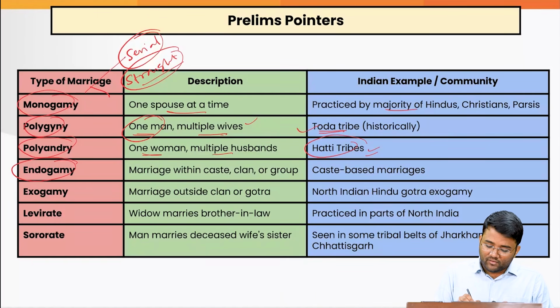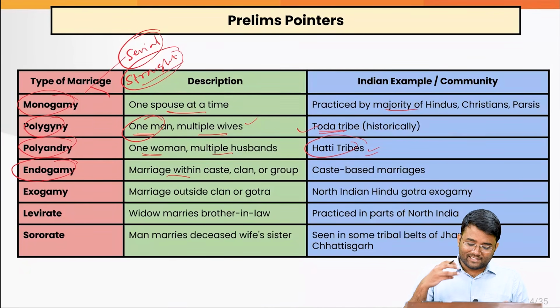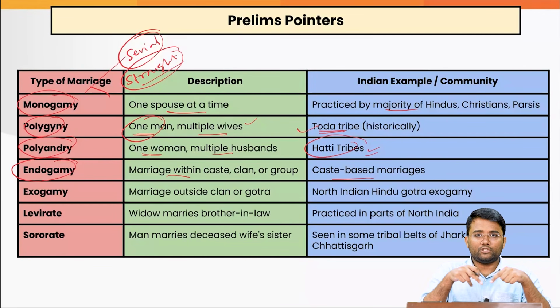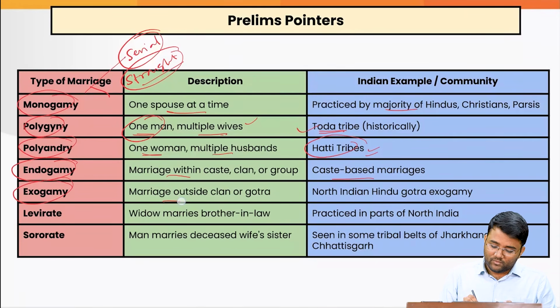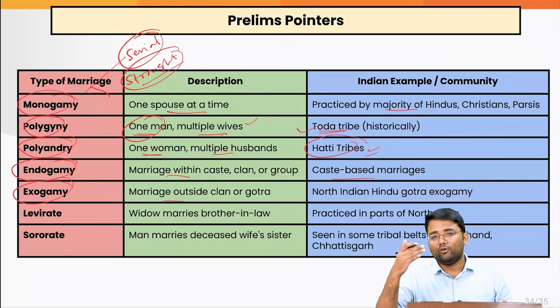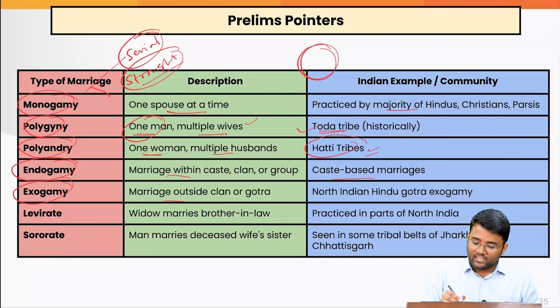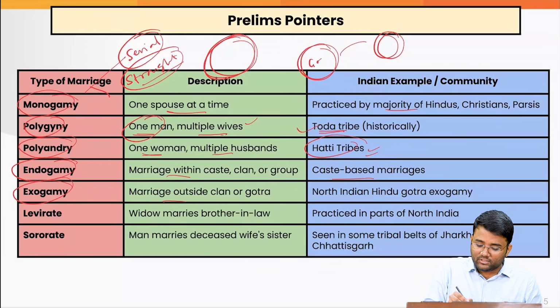Then endogamy, where marriage happens within the caste, clan or group itself. For example, caste-based marriages, where one caste will marry a person of the same caste itself, that is endogamy, within this group itself. Exogamy is marriage outside the clan or the gotra, so marriage will happen outside this particular group. So let's suppose this is the gotra, marriage will happen outside this gotra itself. Whereas in the case of endogamy, let's suppose this is the caste, then marriage will happen within this caste itself, that is the case of endogamy.